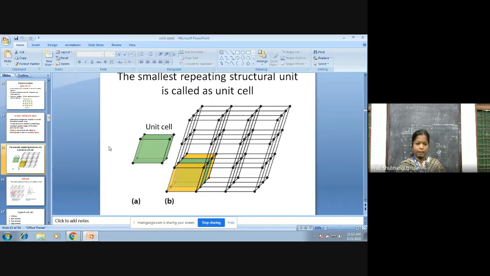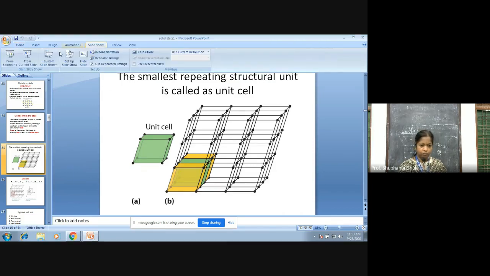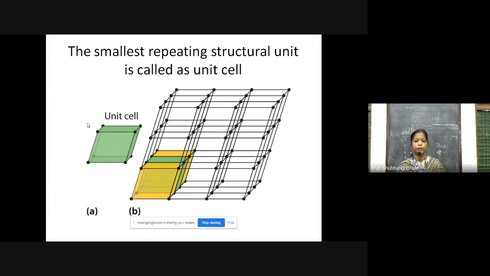In the next slide, I'm showing what a unit cell is. The unit cell is the smallest repeating structural unit of the crystal lattice.